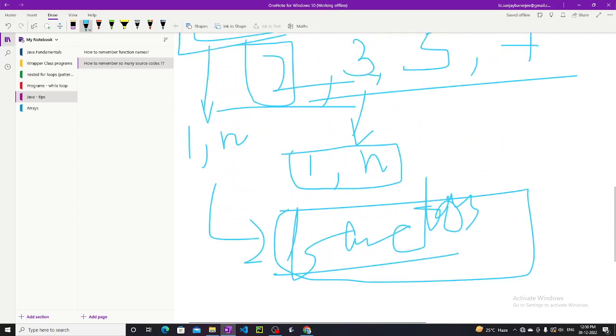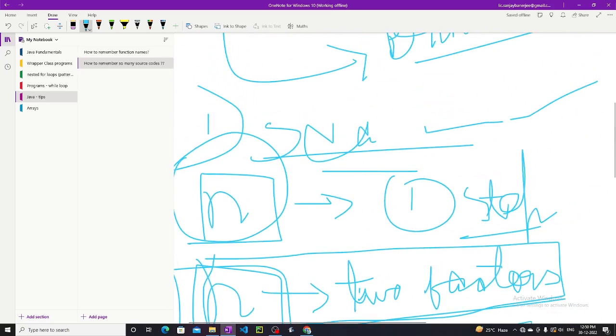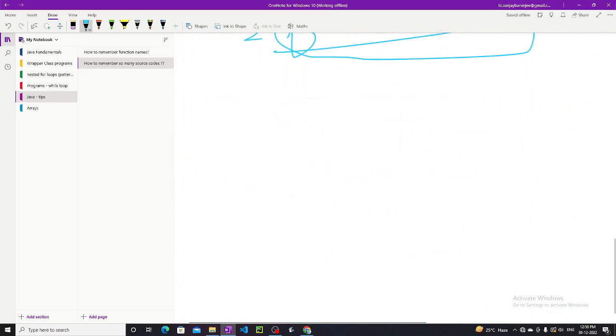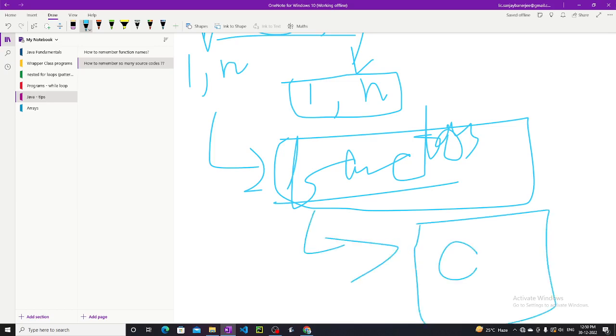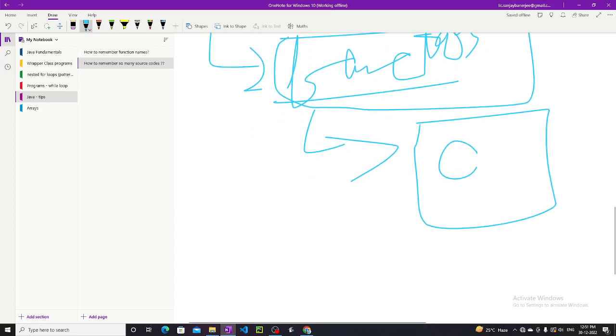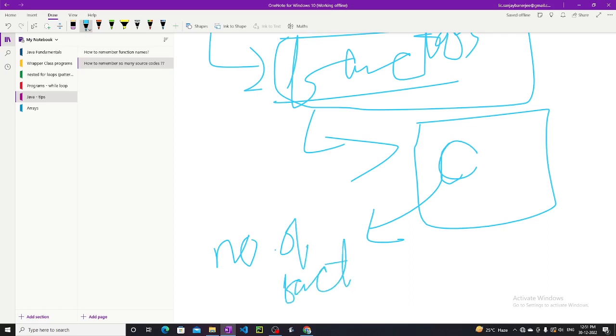So this thing is clear in my mind. In this whole question, it is clear that first I have to take a number as input, n. Then I have to check whether this is a prime number or not, whether it has exactly two factors or not. For that, I have to take a counter variable, mainly I will take c, any other variable you can take, doesn't matter. In it I will store the number of factors.